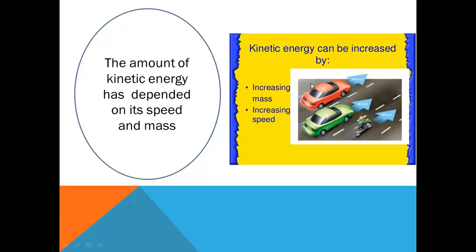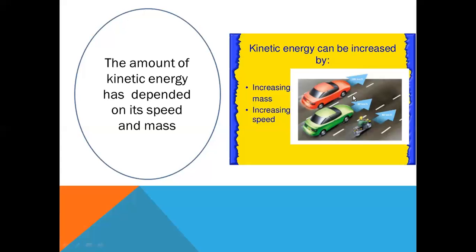So the kinetic energy between them is different between the cars and the motorbike, because differences are found between them. So one point, mass and speed. Kinetic energy can be increased. You can increase this kind of energy by two things, mass and also speed.